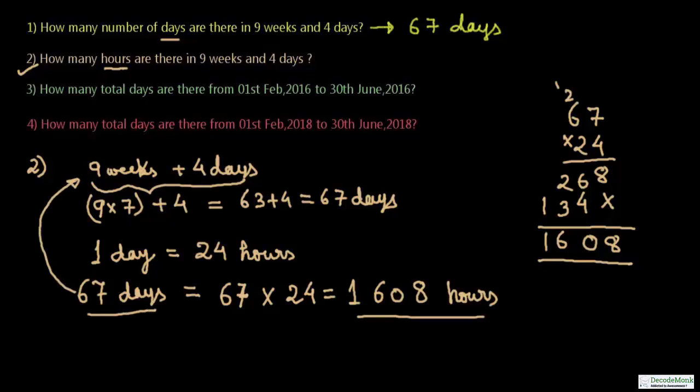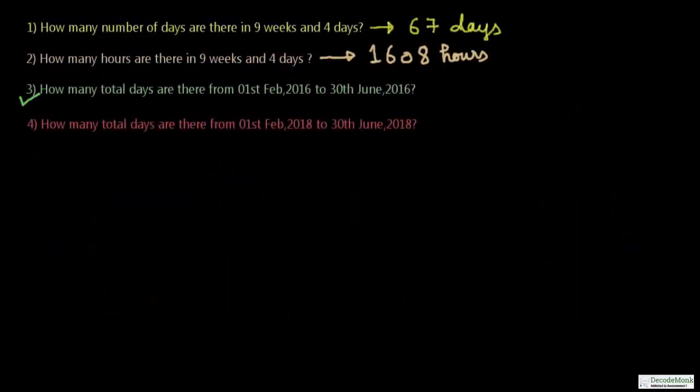So 1,608 hours. So the answer to this question is 1,608 hours.